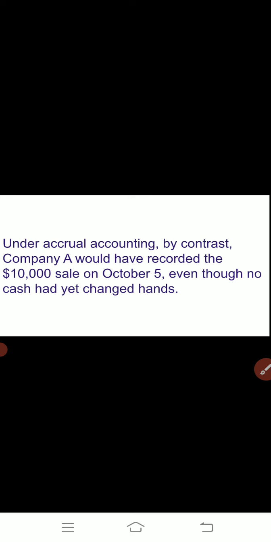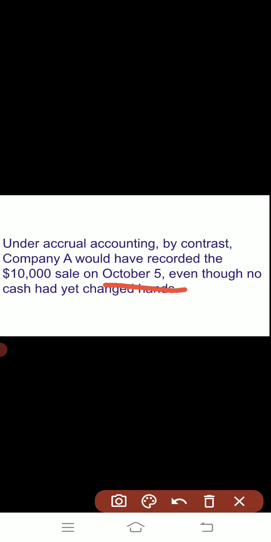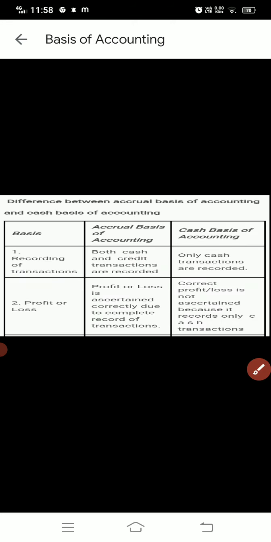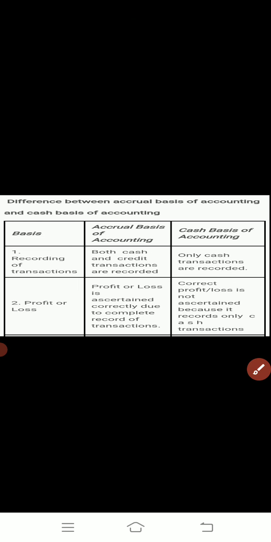So this is the difference between the cash basis and accrual accounting: in accrual accounting, the transaction is recorded in the books when the order is made, but in cash accounting the transaction is recorded when the cash is received. Now we will discuss some basic differences between the accrual concept and the cash basis.